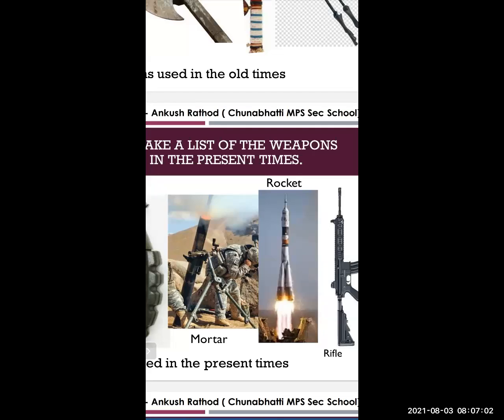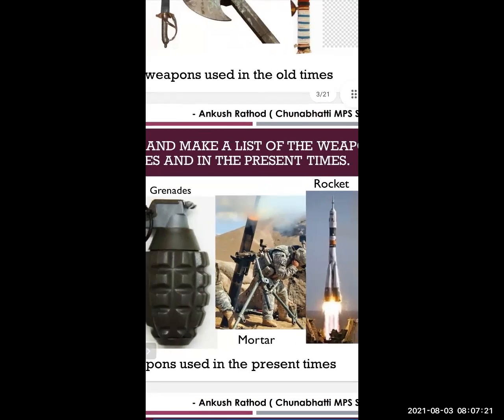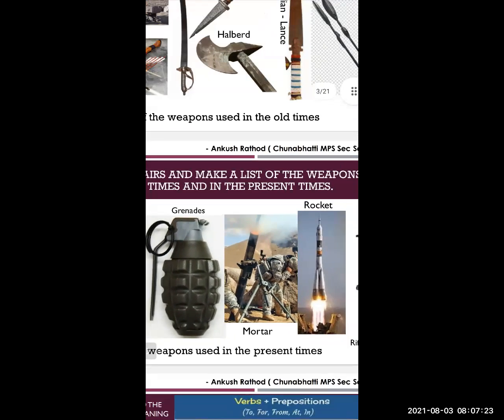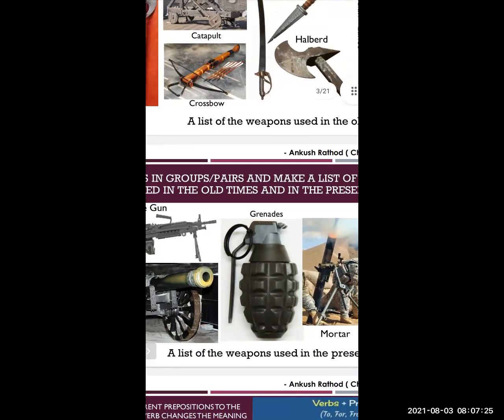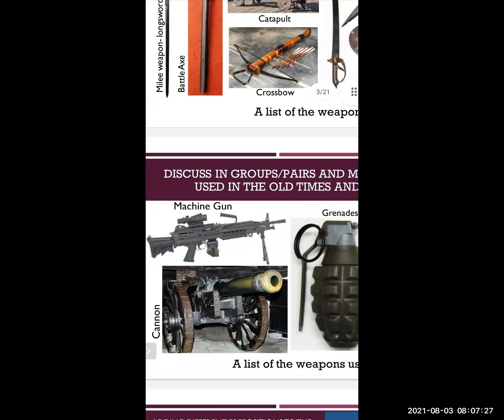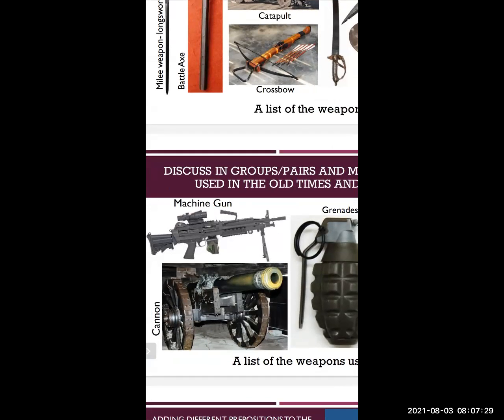Along with this, there are some modern weapons. For example, pistols, tanks, fighter jets, missiles are there, then bombs, nuclear weapons are there. You can see today, nuclear weapons are also used in today's wars, battles. Only once it was used, in Hiroshima and Nagasaki, and you know the result.